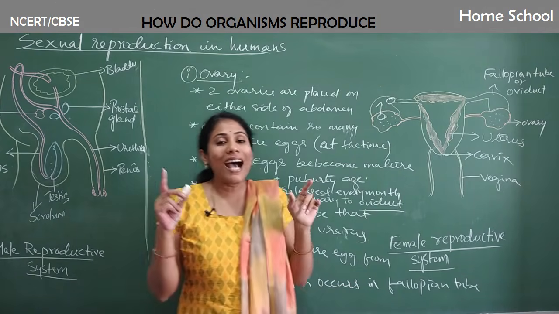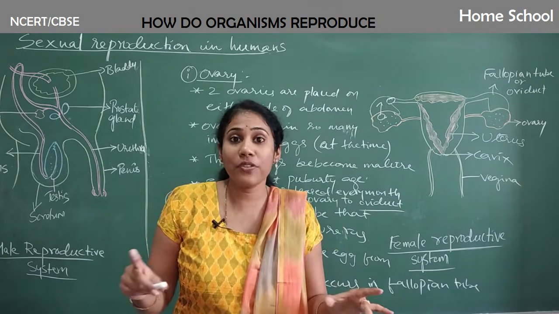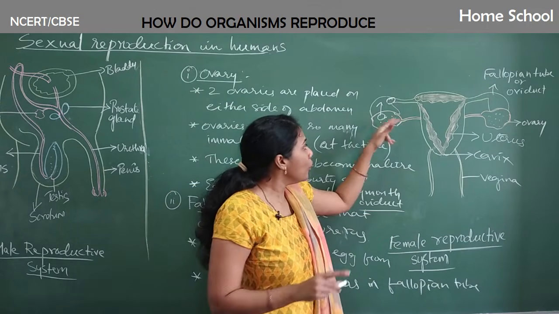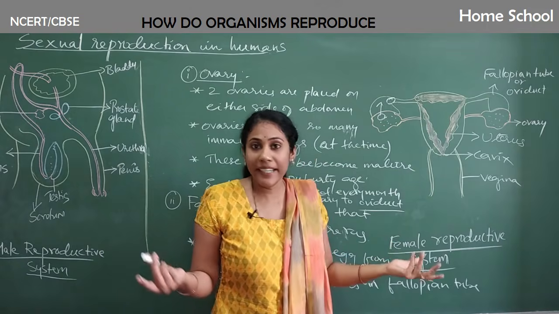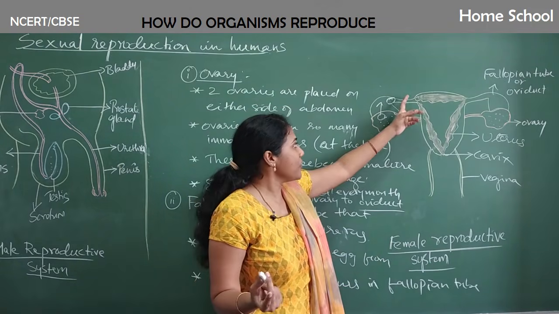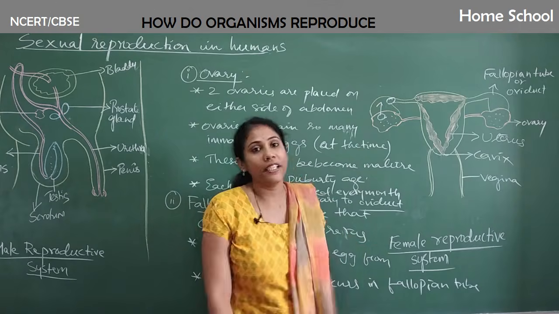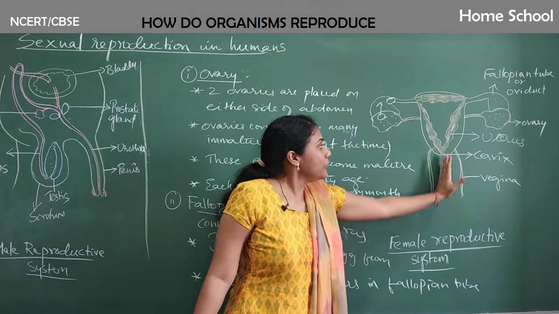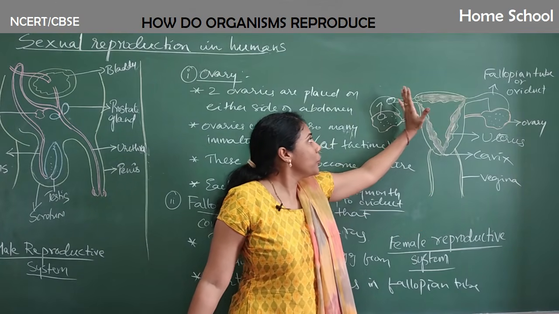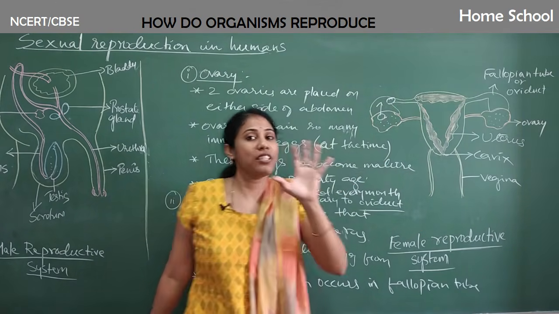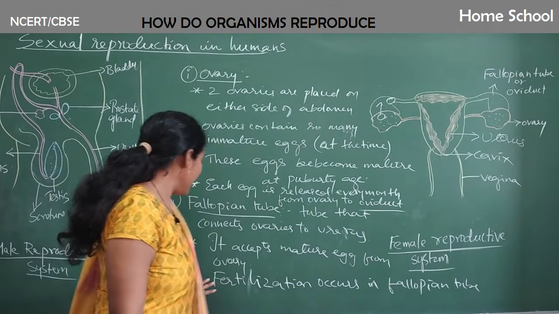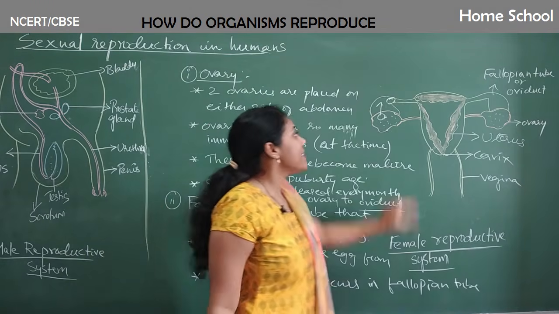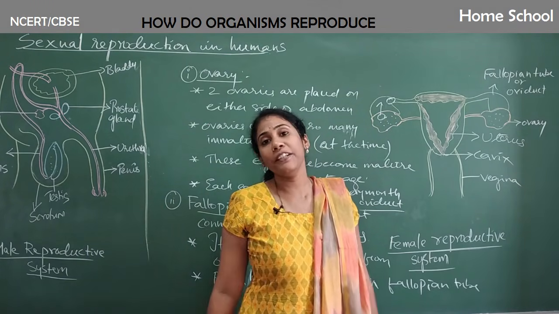Okay, so it can be asked for MCQs. So they'll ask you, fertilization occurs in fallopian tube, ovary, uterus, right? So what is your answer? Fertilization always occurs in the fallopian tube, not in the uterus. Okay, sperm travels all through the way and it goes to the fallopian tube, and there the fusion starts occurring, right? So that's the reason we say fertilization occurs in the fallopian tube. That means zygote is formed in the fallopian tube.